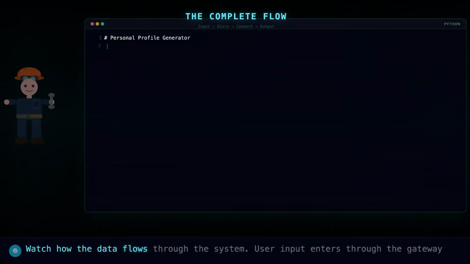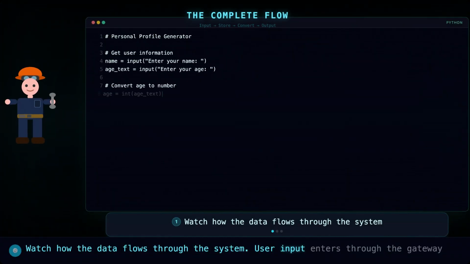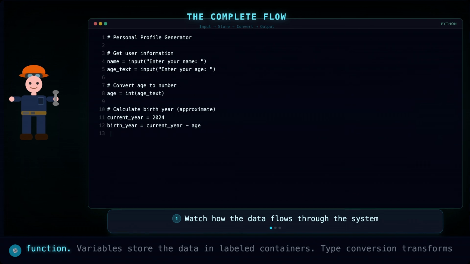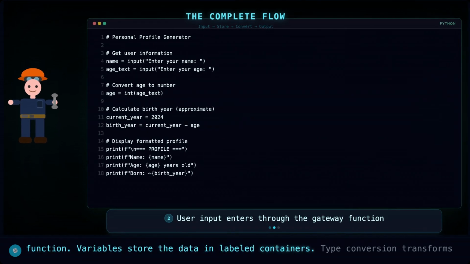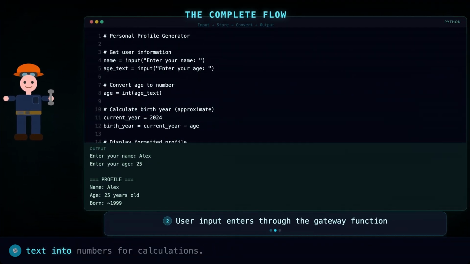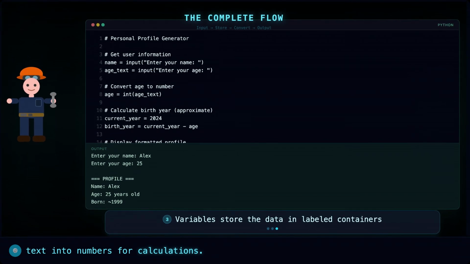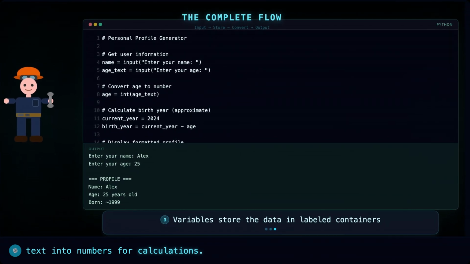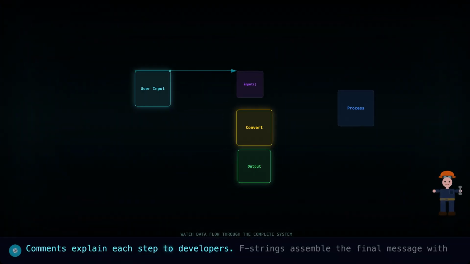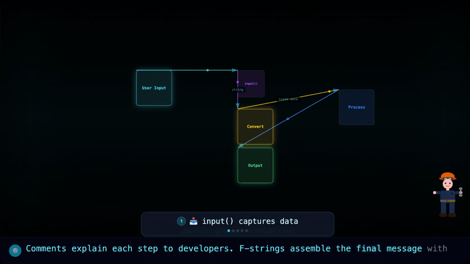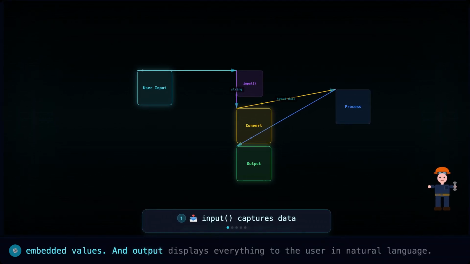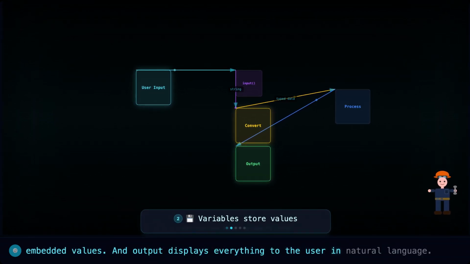Watch how the data flows through the system. User input enters through the gateway function. Variables store the data in labeled containers. Type conversion transforms text into numbers for calculations. Comments explain each step to developers. F-strings assemble the final message with embedded values. And output displays everything to the user in natural language.